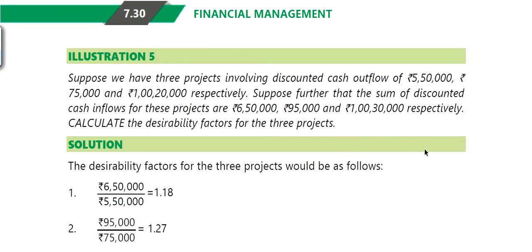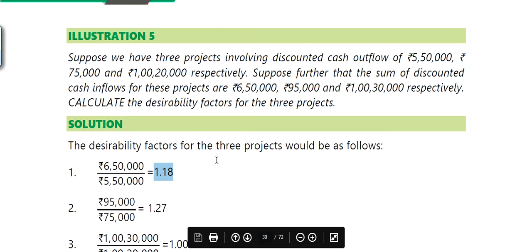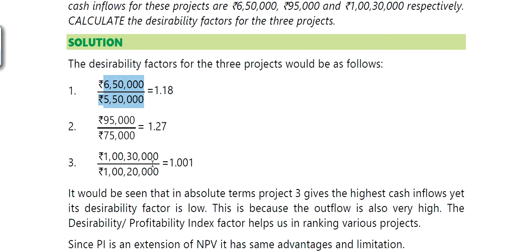Let's have an example here. Three different projects are given. Cash outflow is 5,50,000. Inflow is given as 6,50,000. So 6,50,000 divided by 5,50,000, 1.18. This is one project. Here cash inflows are given in one set only, so no need for calculation.